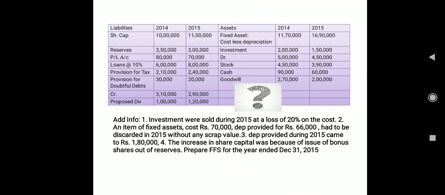So that means the difference, that is 11 lakh minus 10 lakh, the difference of 1 lakh, is not at all a source of fund. Why? Because we have issued the bonus shares, and we have issued them out of reserves. So related to reserves, in the solution I have gone for the working notes, so there we will check what we have to do.